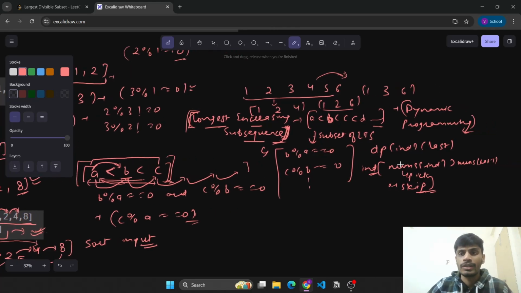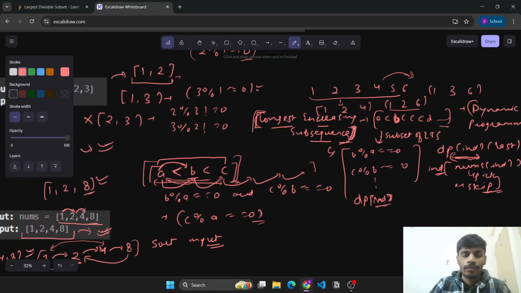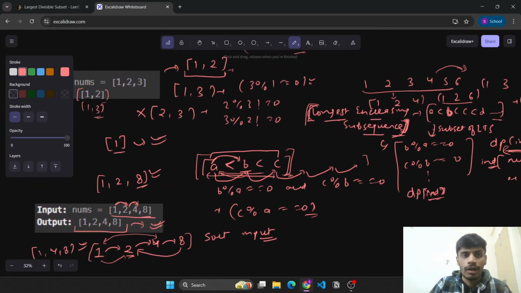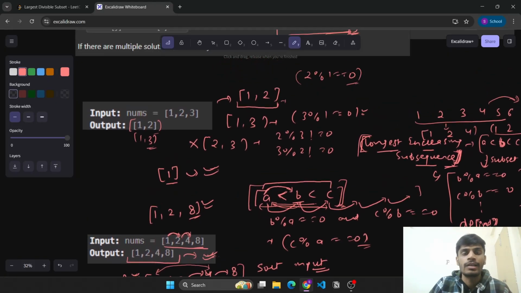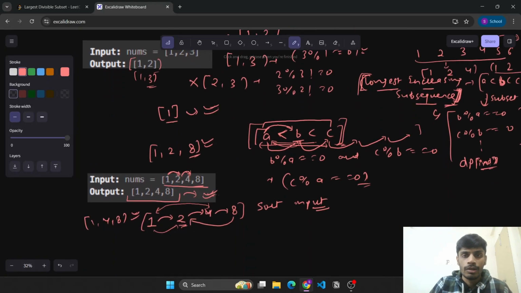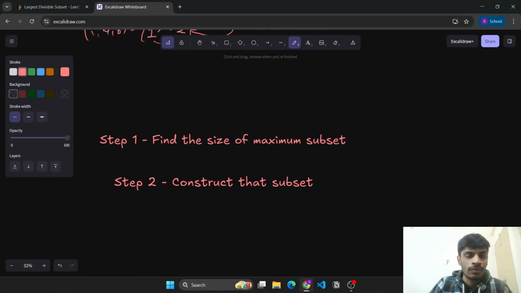Now, once we have this solution, one way of solving this is using 2D DP, or we can solve it using a single vector DP as well. So I'll be showing you the single vector solution of DP, and then we'll see how we'll be manipulating that to get the answer for our current problem. So what are the steps that we need to follow?